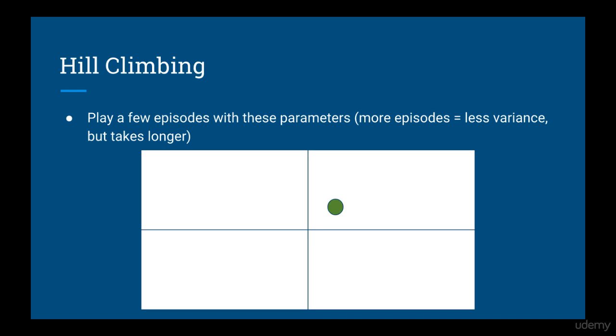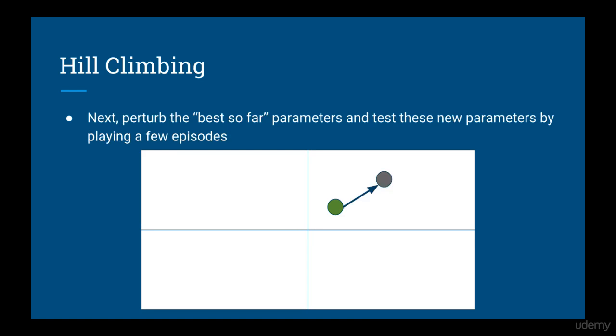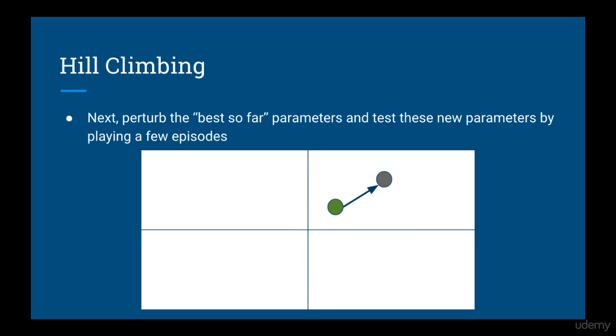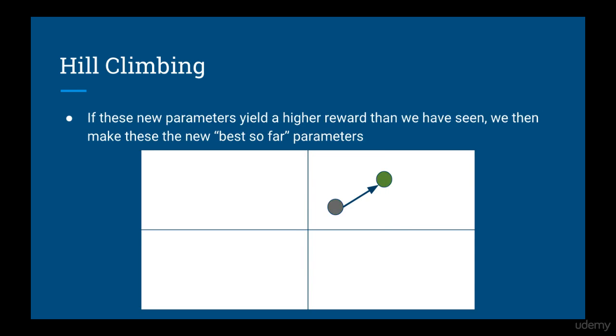The reason we want to play a few episodes is to get an idea if these parameters are good or not. If the parameters are better than the best parameters we found so far, then we set these as the best parameters. Otherwise, we stick with the original. So next thing we do is we generate a new set of parameters by randomly perturbing the current best parameters. So basically, this new set of parameters will be in the neighborhood of the current best parameters. We then test these new parameters to see if they yield a good average return. If they are, then we set these to be the current best parameters, and so on.